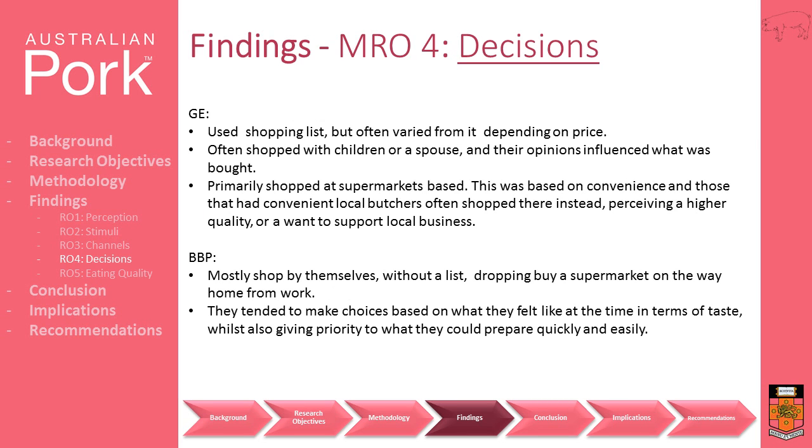Guaranteed Easies nearly always shopped with a shopping list, although most reported that they often varied from it, taking extra items or foregoing items on the list, mainly depending on price. They also often shopped with children or a spouse, and their companions' opinions often played a large part in what was bought.